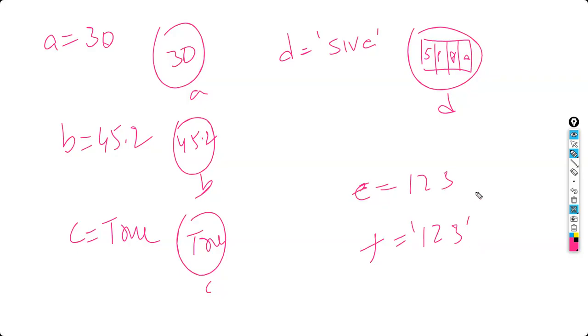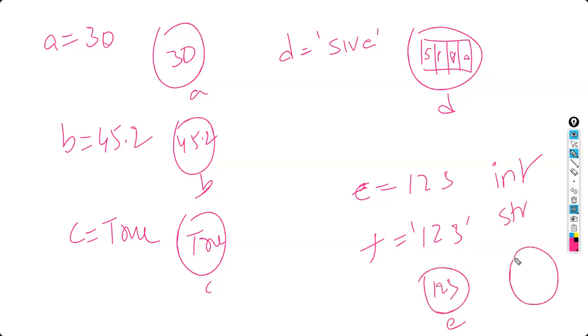Okay, so this is an int data type. This is a string data type. When you store the value, 123 will be stored in this way. When you store the string value, 123 will be stored as 1, 2, 3 separately.